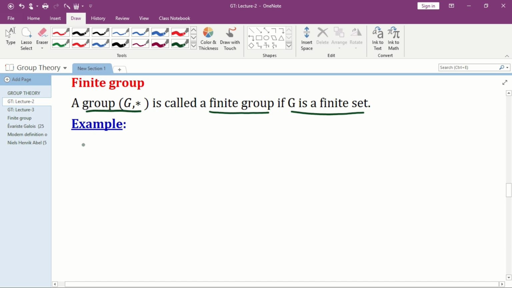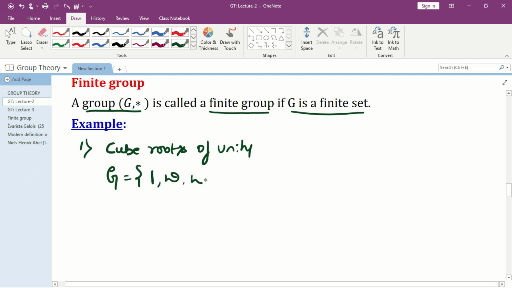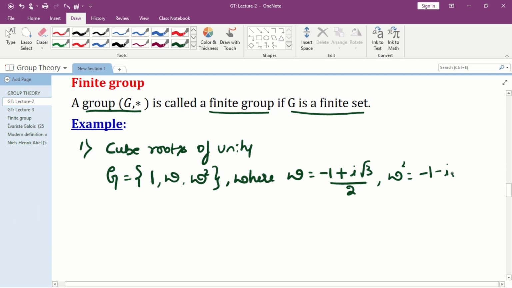For example, we consider cube roots of unity. So what are cube roots of unity? 1, omega, omega square, where omega is equal to (-1 + i root 3)/2, and we can take omega square as (-1 - i root 3)/2.